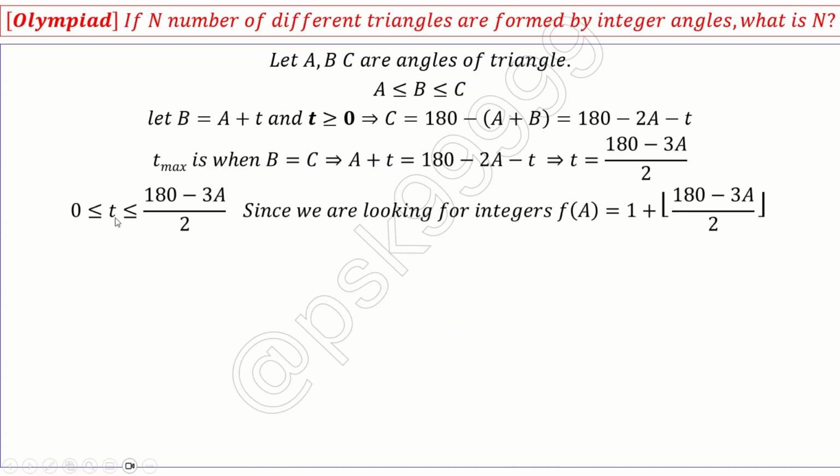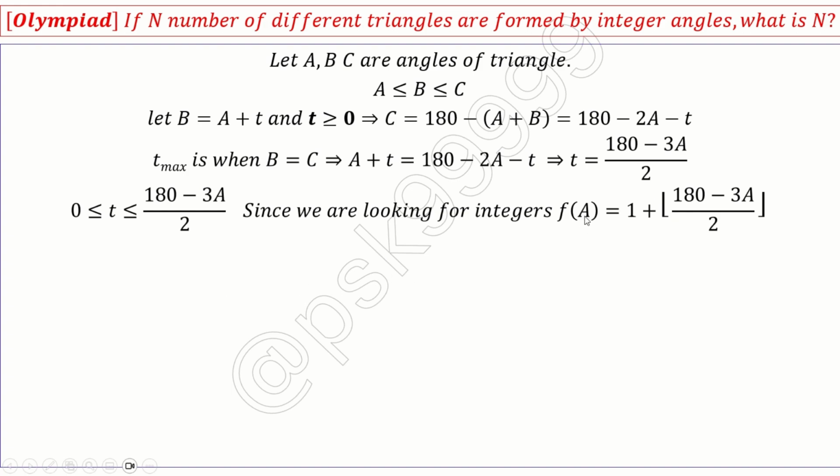And we know that T is between this value and 0, right? So f of A, the function of A, is equal to 1 plus the maximum integer function, floor of (180 minus 3A) by 2. You cannot get decimals because we are looking for integers, and whatever is missing, I am adding that plus 1 here. Now how can we convert this function into a simple integer function? Once I convert it, I am done, I get my answer, because I have a function with only one variable. The only thing is this is not exactly an integer function, right? Division can give a decimal. The decimals are missing here. Now how can we do that?